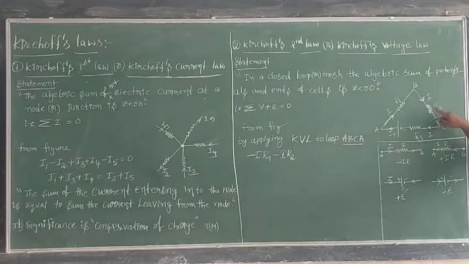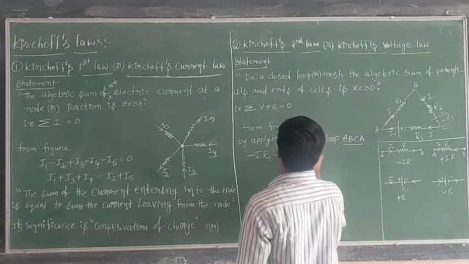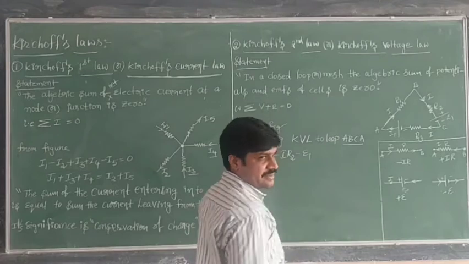In this cell, current is flowing towards positive, that means positive to negative. So EMF is negative, that is minus E1.